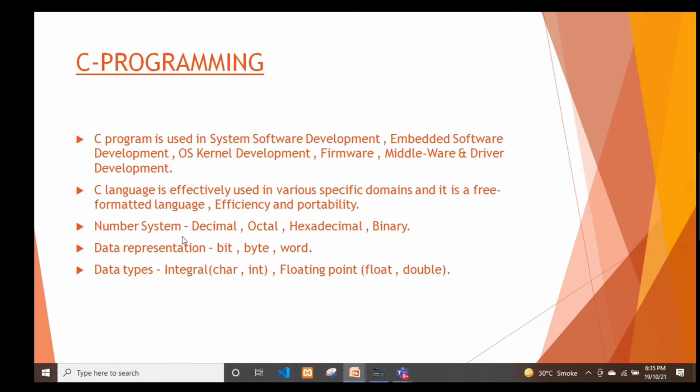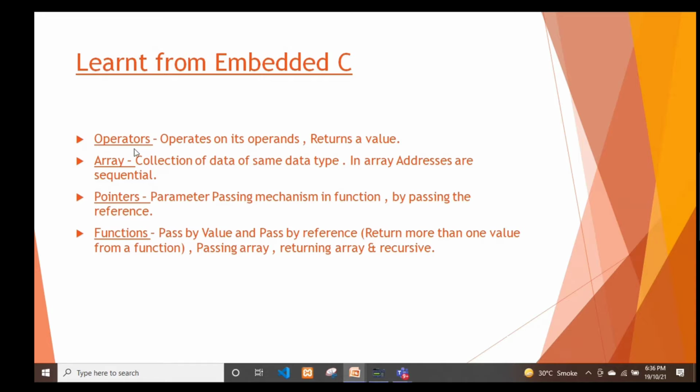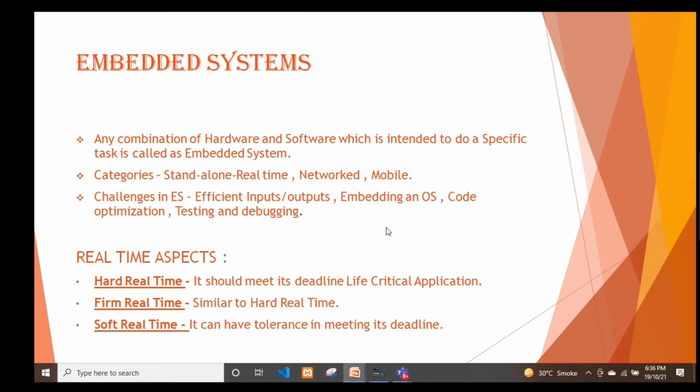C programs are used in number system, data representation, data type, single iteration, multiple iteration, and unconditional iteration. In the single iteration, I learned about if else, switch case. In the multiple iteration, I learned about while, do while, and for loop. In the unconditional, I learned about continue, break statement. I also learned about operators, array, pointers, functions, and then afterwards I learned about embedded system.